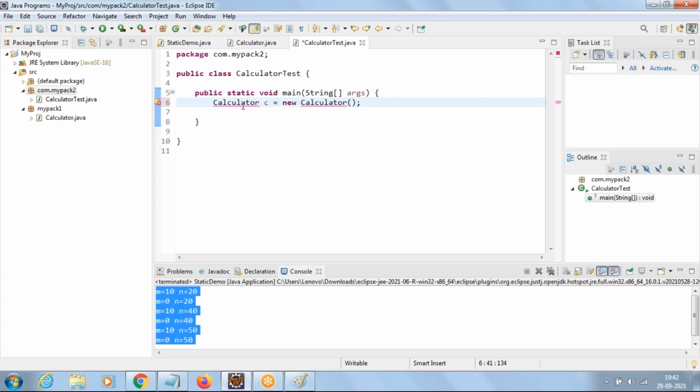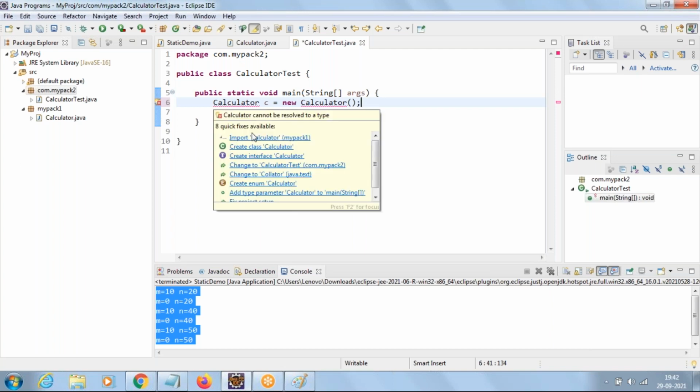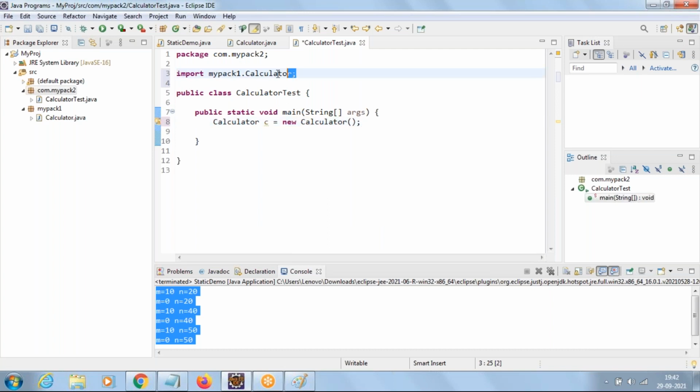Just keep the mouse pointer on this, and you can find the option import Calculator from mypack1. If you click here, the respective import will happen automatically. So the simple final conclusion is: whenever you want to create a package, use the package name, and whenever you want to use a class of one package in another, import. These are the two important points here. Then, as usual, coding.